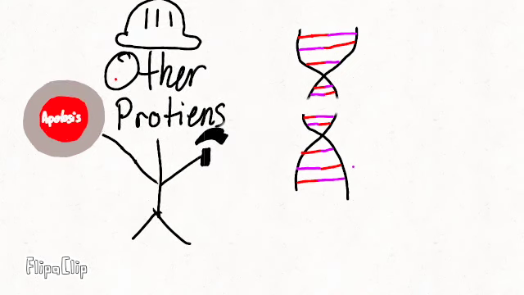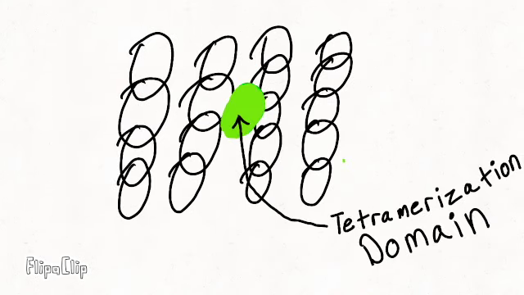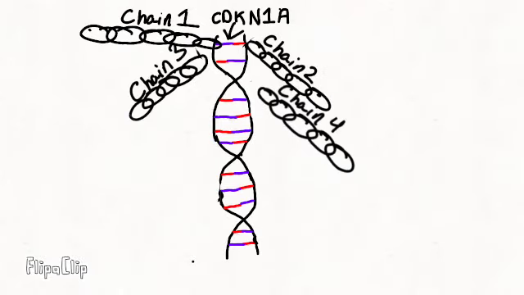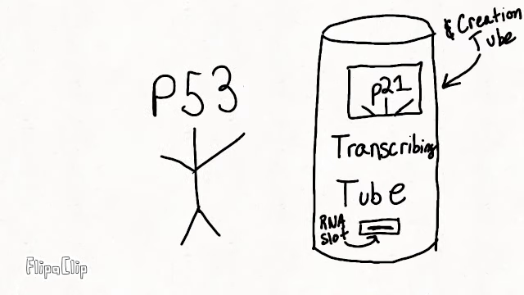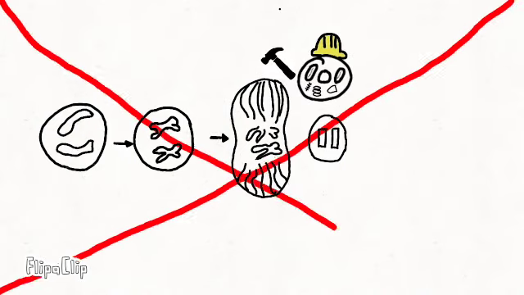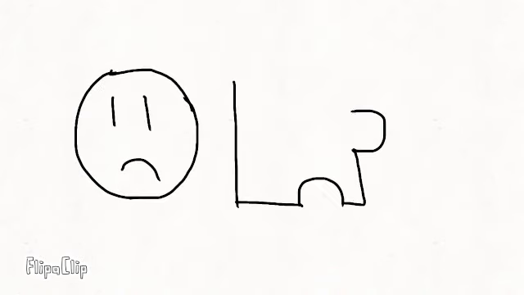damage or initiate apoptosis. P53 is made of 4 chains with a tetramerization domain at the center which connects them. Each chain combined to the DNA then specifically targets the CDKN1A gene, which encodes P21. The P53 then uses RNA polymerase II to transcribe the gene to mRNA and creates P21. After P21 inhibits the cell cycle, P53 can either repair the DNA damage or begin apoptosis, ensuring that the damaged DNA does not spread. P53 is not always successful.